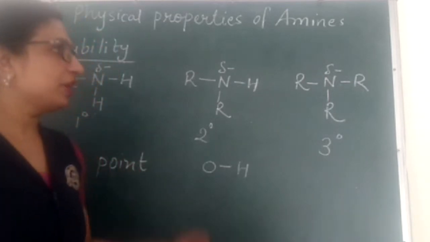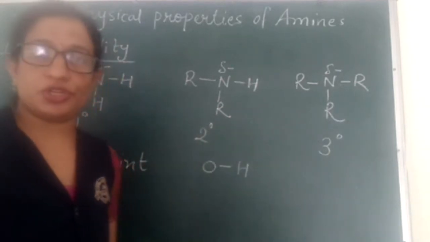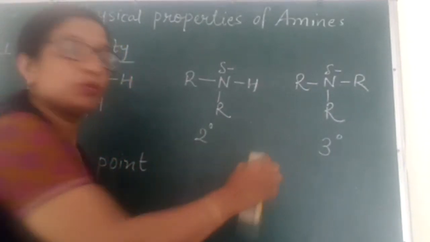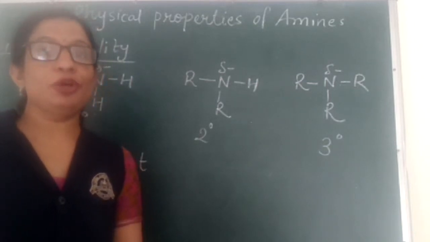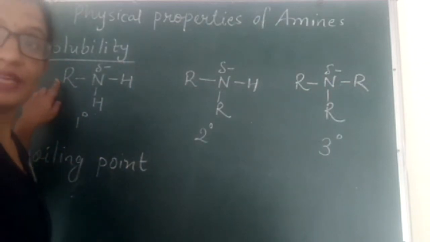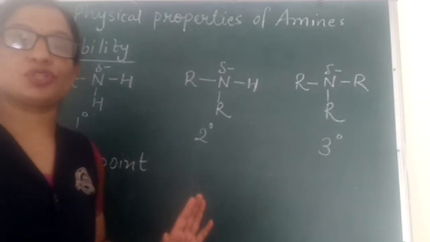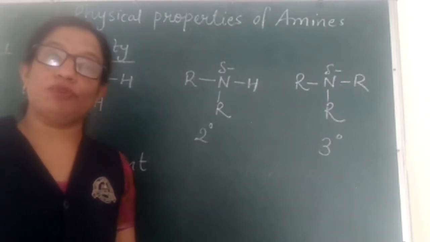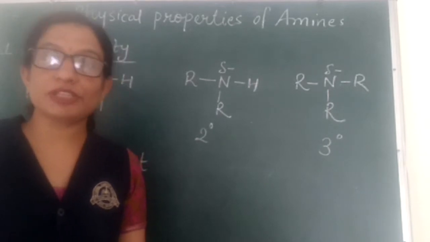Now, in a particular type of amine, whether primary, secondary or tertiary, as the molecular mass of the amine goes on increasing, that means the size of the alkyl group goes on increasing, the solubility of amines in water goes on decreasing. What is the reason for this fact?